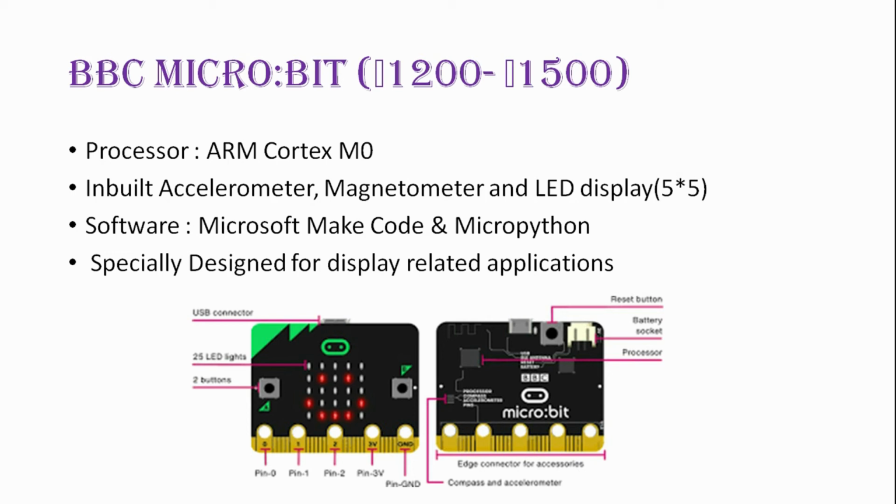The software used for programming this board is Microsoft MakeCode and MicroPython, specially designed for display related applications. As you can see, it has a 5 by 5 matrix which contains LEDs, RGB LEDs, which you can use to display any kind of picture or any kind of sign, symbol, etc.